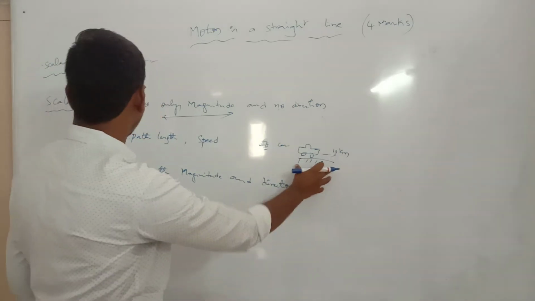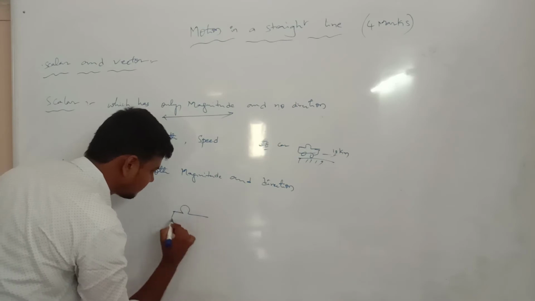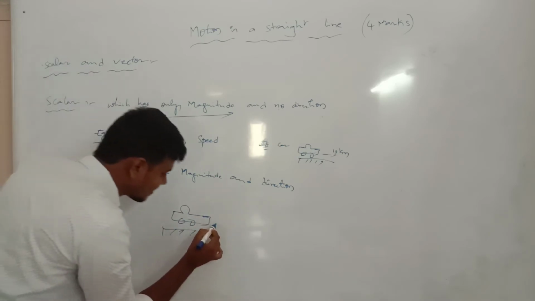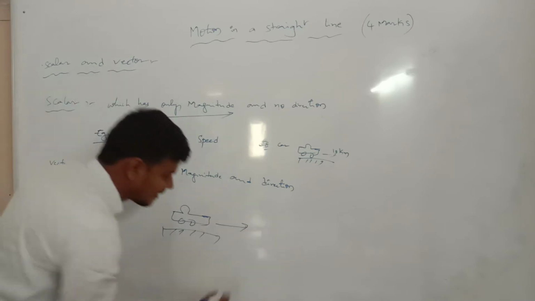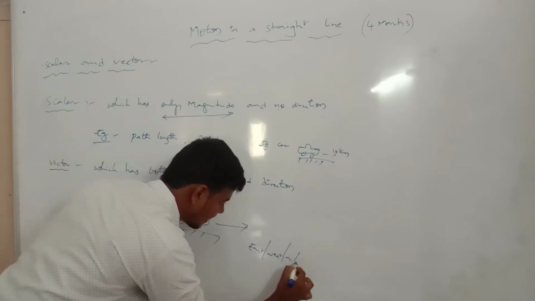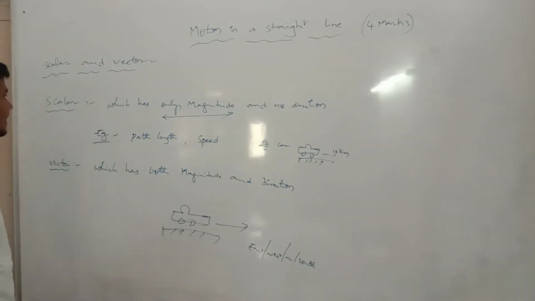This is the fundamental of scalar. When the same car travels in a direction, east or west, north or south, this is the direction property of a vector.